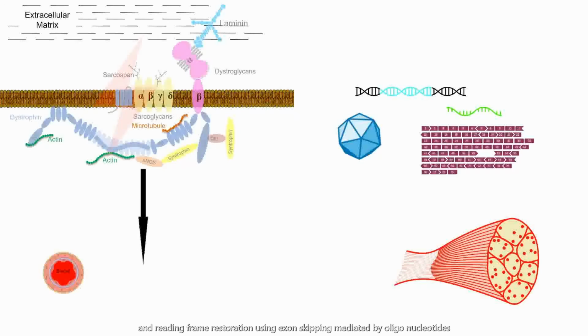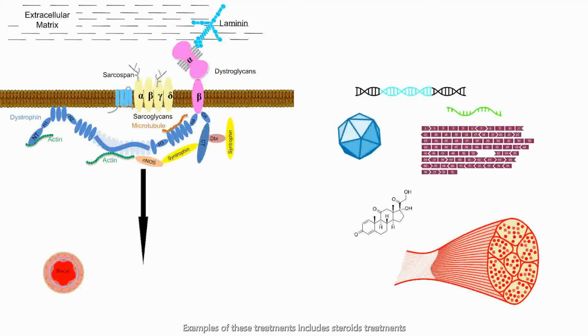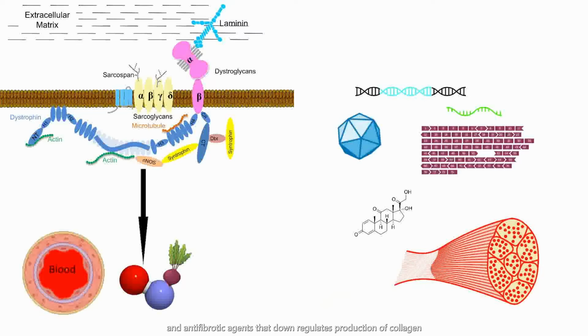Other treatments aim to provide alleviation for the symptoms. Examples of these treatments include steroid treatments, medications that restore nitric oxide in muscles, and antifibrotic agents that downregulate production of collagen. This video will introduce the antifibrotic treatment approach of DMD.